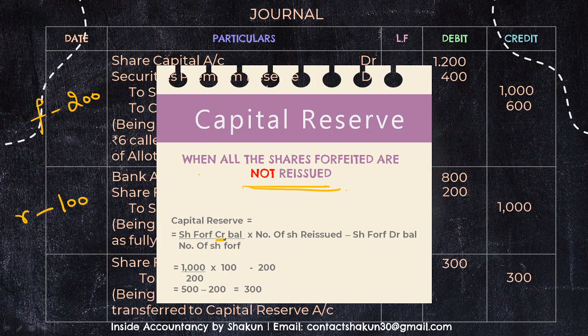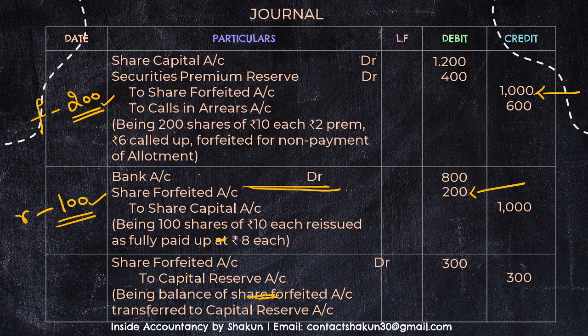Share forfeited CR balance. What is the share forfeited CR balance? We calculated it as 1000. This balance is for how many shares? 200 shares. So 1000 by 200 into how many shares have been reissued? 100. So we have to calculate that out of 1000, which is the value for 200 shares, what will be the value for 100 shares? So 1000 divided by number of shares forfeited into number of shares reissued, minus the share forfeited DR balance. The share forfeited DR balance means the amount of discount that has been given at the time of reissue, that is minus 200. So 500 minus 200 is 300. So 300 is the amount of the capital reserve, right?